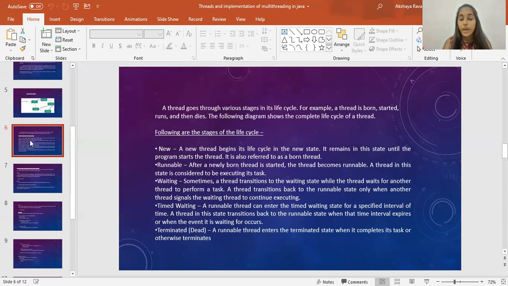Timed waiting. A runnable thread can enter the timed waiting state for a specified interval of time. A thread in this state transitions back to the runnable state when that time interval expires or when the event it is waiting for occurs. And then comes the terminated or dead stage, which is the end part of the life cycle of a thread. A runnable thread enters the terminated state when it completes its task or otherwise terminates.